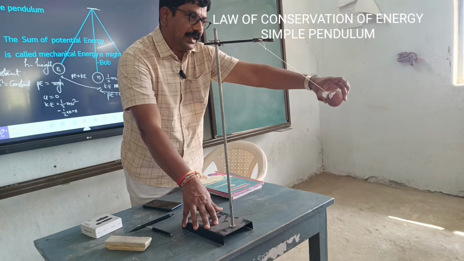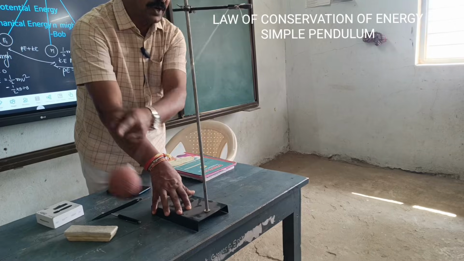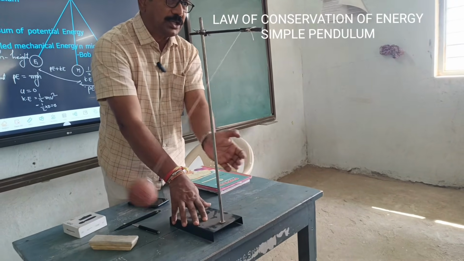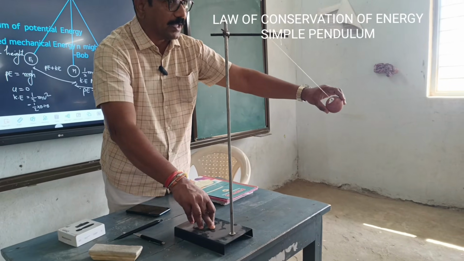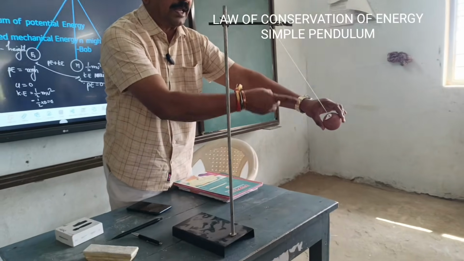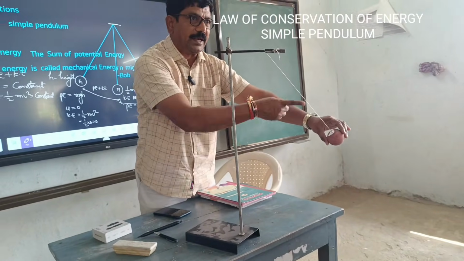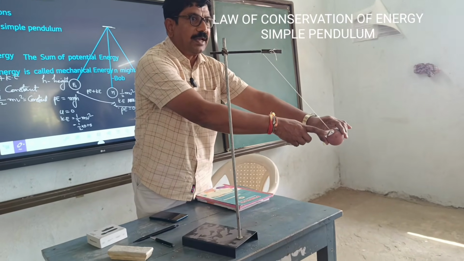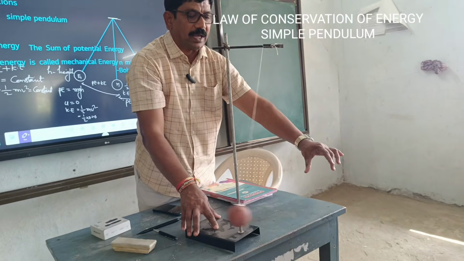When I release it, what is happening here? This potential energy is converted to kinetic energy. Height is gradually decreasing and potential energy is also gradually decreasing. Then the height is gradually increasing, so slowly it is gaining potential energy and losing kinetic energy. At this position, it has maximum potential energy and kinetic energy is 0. Once the velocity is 0, again it starts swinging to this side. Are you clear about that one?